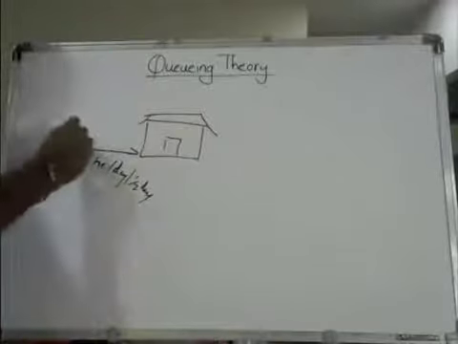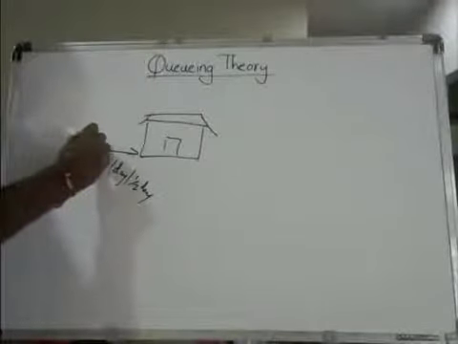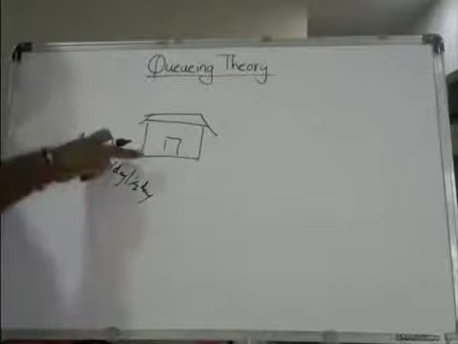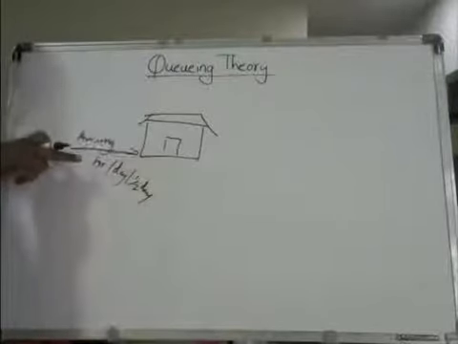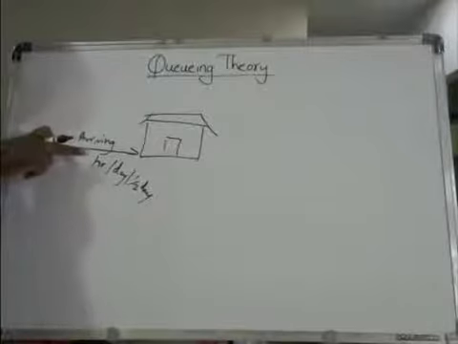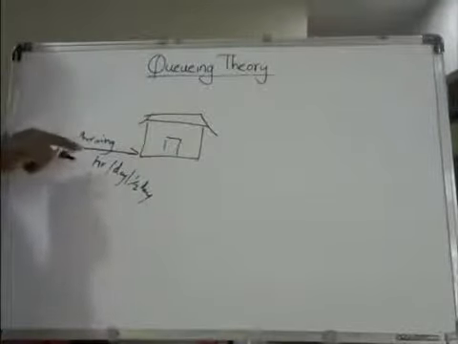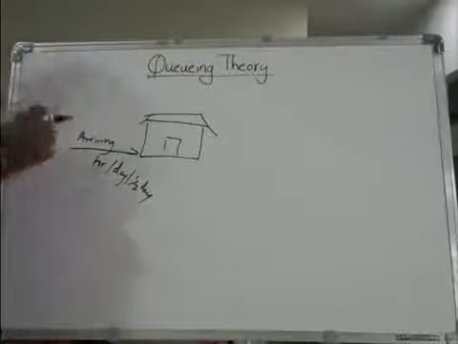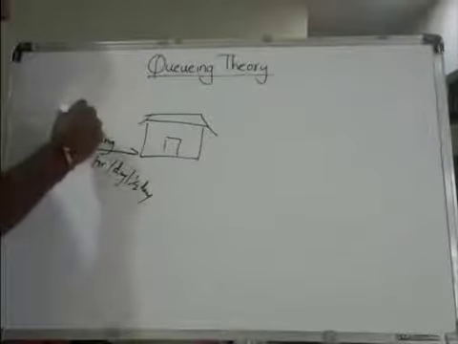How many customers are arriving? Arriving means how many customers are coming to the bank, or how many customers are coming to the barber shop, how many customers are coming to the supermarket, how many customers are coming to the telephone booth. That is the arrival rate.